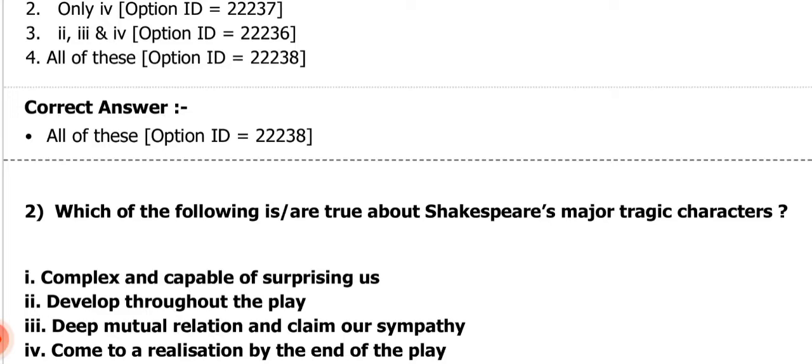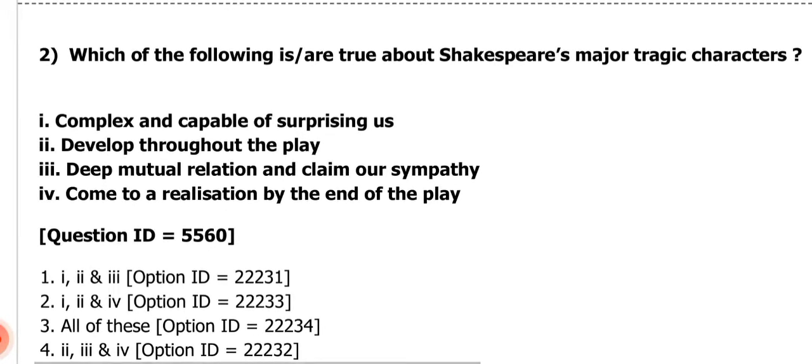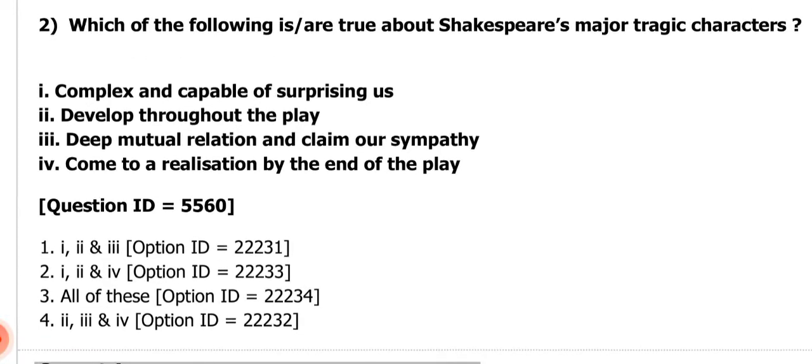So what will be the correct answer? The options are, number one is saying 1, 2 and 3. Number 2 is saying 1, 2 and 4. Number 3 is saying all of these. Number 4 is saying 2, 3 and 4. So the correct answer will be what? The correct answer is all of these. All of these are correct.